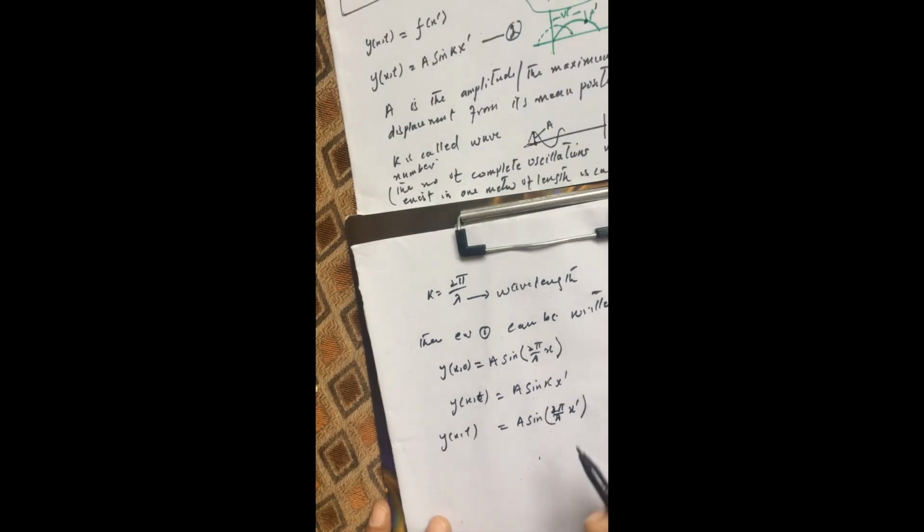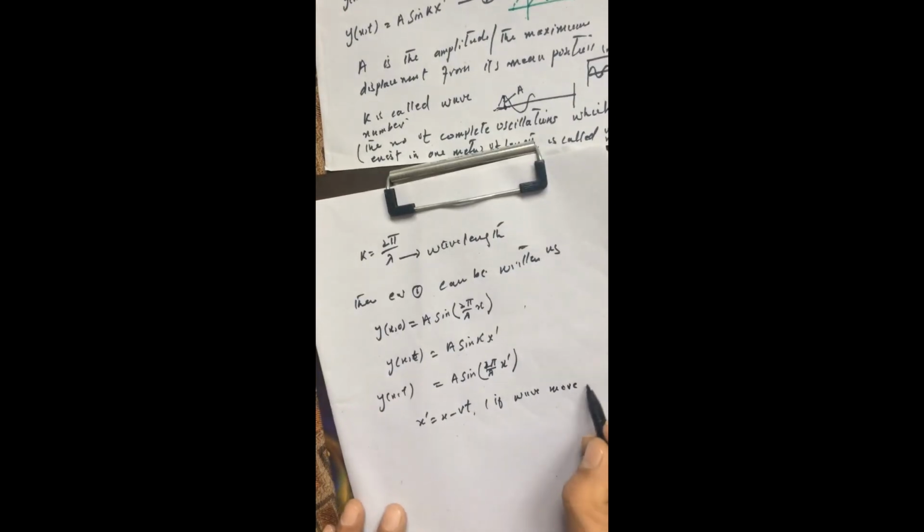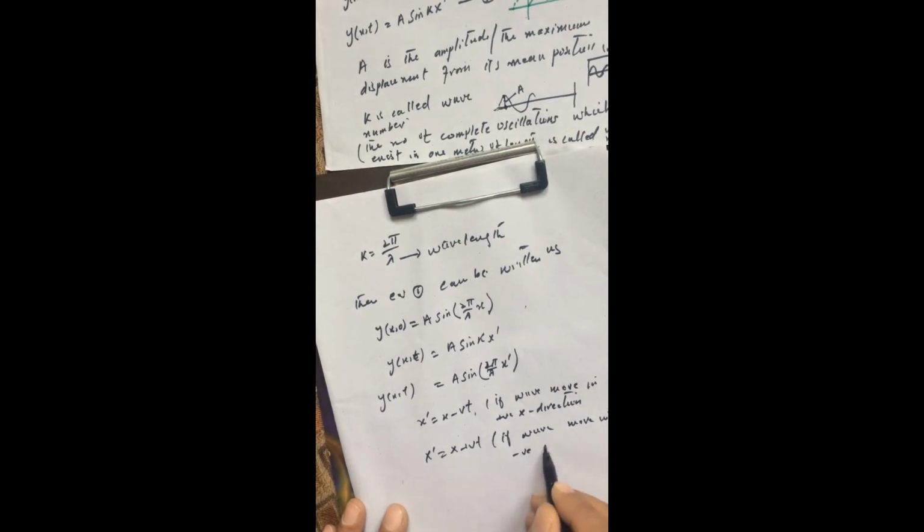Now x prime, which we discussed in the previous case of the traveling wave, was x minus vt if the wave moves in the positive x direction, and x prime is equal to x plus vt if the wave moves in the negative x direction.